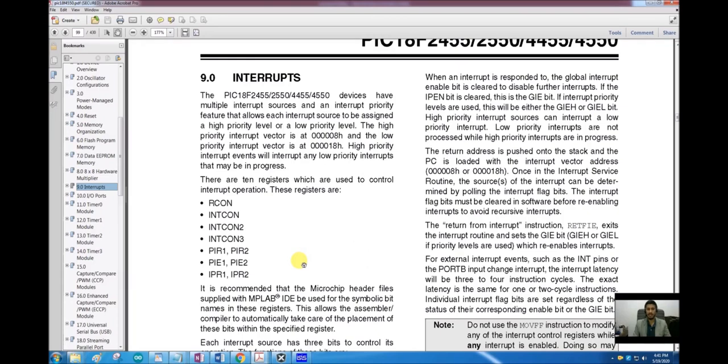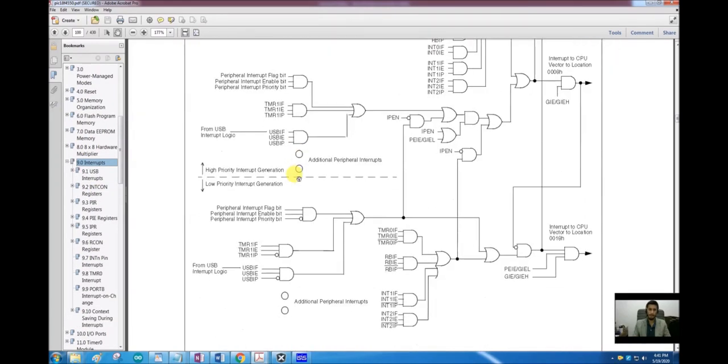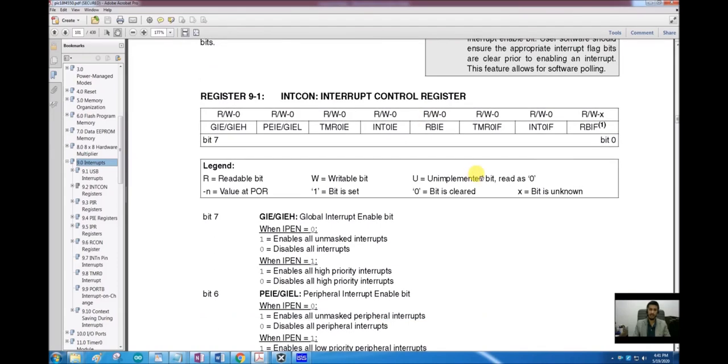They are all located inside these 10 registers. Okay, so let's start with the INTCON register first. The INTCON register is the interrupt control register, and it is an 8-bit register where we have these 8 special function bits, not pins.